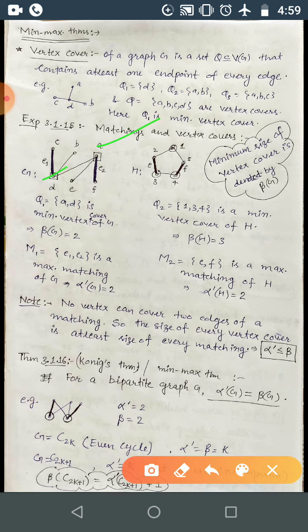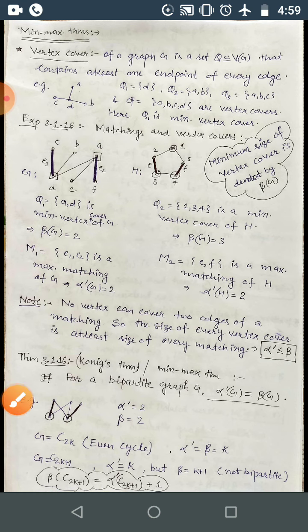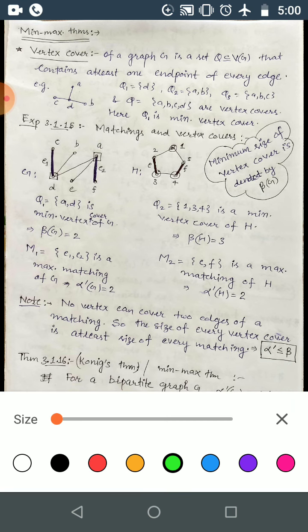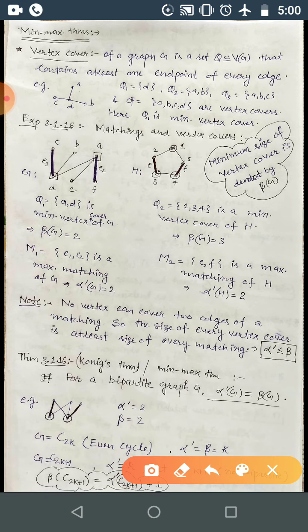What about the E edge? For the E edge you need to take either of 2 and 3. So you can consider 3 or 2, whatever you want. So here at least 3 vertices need to cover all the edges. For example, we are just considering C5 here.